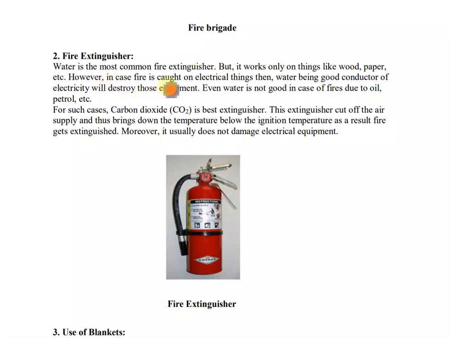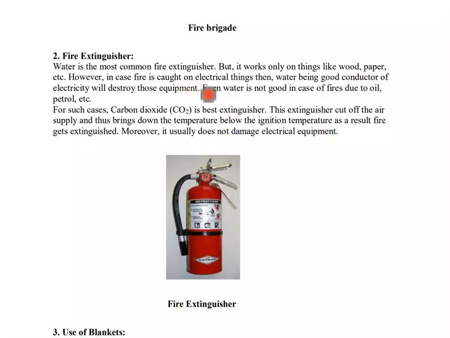However, if fire catches on electrical things, water, being a good conductor of electricity, will destroy that equipment. Water is also not good in case of fire due to oil, petrol, etc. As I already told you in the last chapter, chemical effects of electric current, water is a good conductor of electricity because it has ions.